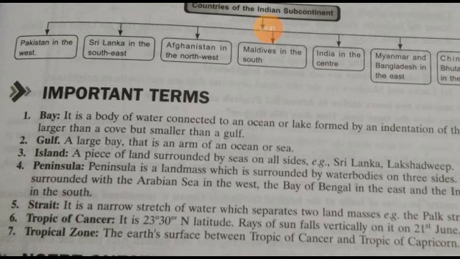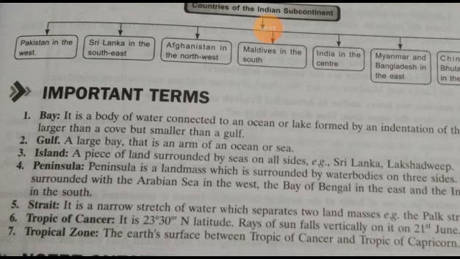And another term, that is tropical zone. Tropical zone. So the Earth's surface between the Tropic of Cancer and the Tropic of Capricorn, the Earth's surface between these two tropics, this zone is called the tropical zone.